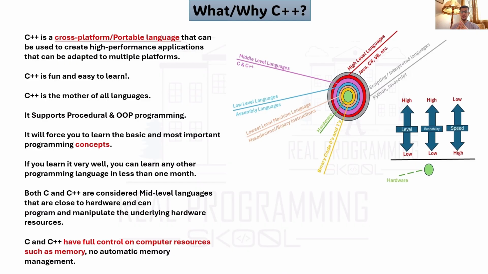What does this mean? This means when you have automatic memory management like Python and JavaScript, the performance of the application becomes slower and lower. It's not strong like when you have full control over computer resources such as memory, and there is no automatic memory management in C++. So when you build an application using C++ with no automatic memory management, the performance of the application becomes so strong and high performance.